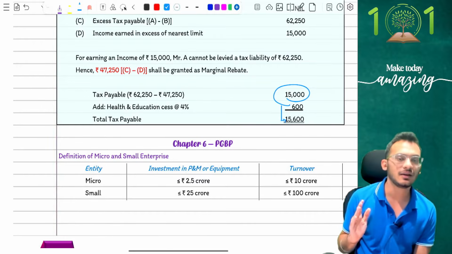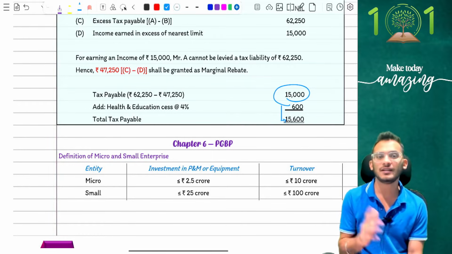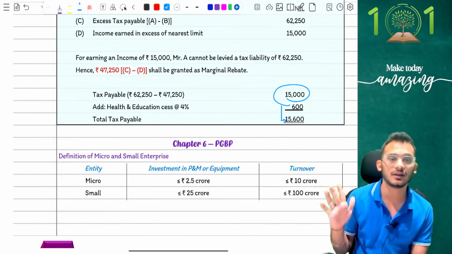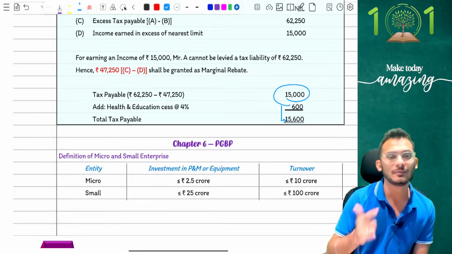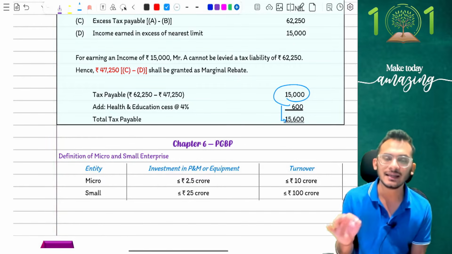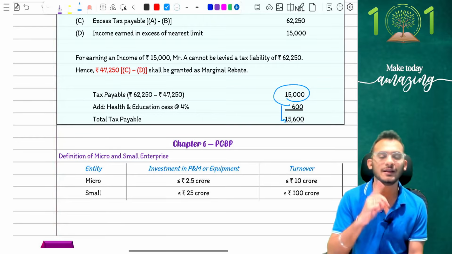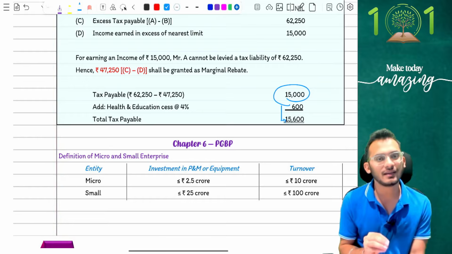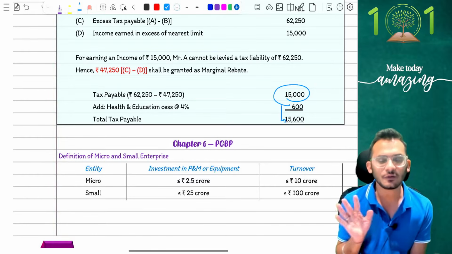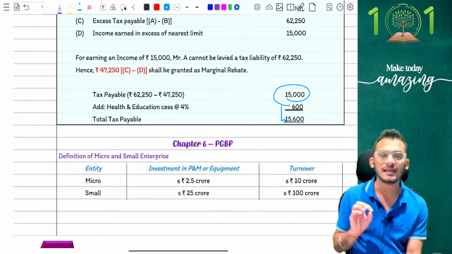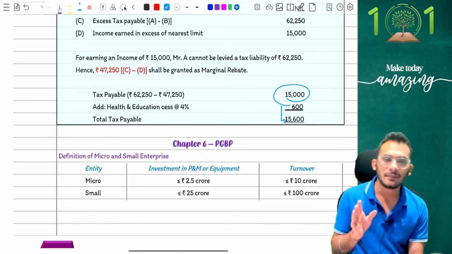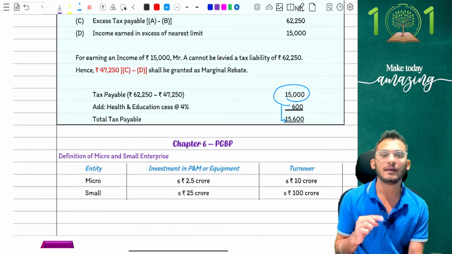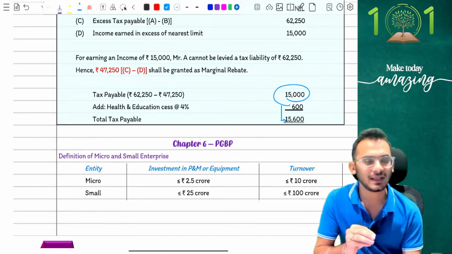So income tax is now telling you that if you don't make the payment within 45 days or your agreed time limit, whichever is earlier, or 15 days in case of oral agreement, whatever payments you're supposed to make to a micro and small enterprise will now get disallowed. It will get disallowed and will be allowed in the year in which you actually make the payment. Now the problem which came up is, people, what is a micro enterprise, what is a small enterprise is not part of your syllabus. It's part of the MSME Act. So you don't need to read this per se. But what I've been noticing is that ICAI has been putting this as part of your syllabus as well, and therefore unfortunately it is important for you to keep the numbers in mind.